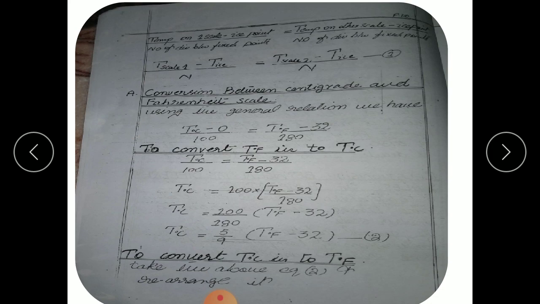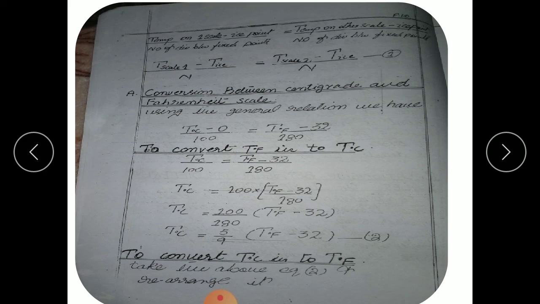Now if we derive the relation for the conversion between centigrade and Fahrenheit, we have to remember the two fixed points of each scale. Using the general relation, we use T°C minus 0 divided by 100, because T°C is the temperature on the centigrade scale, 0 is its ice point, and 100 is the total number of divisions between the two points. For Fahrenheit, T°F is the temperature on the scale, minus the ice point 32, divided by 180, the total number of divisions between the two fixed points.